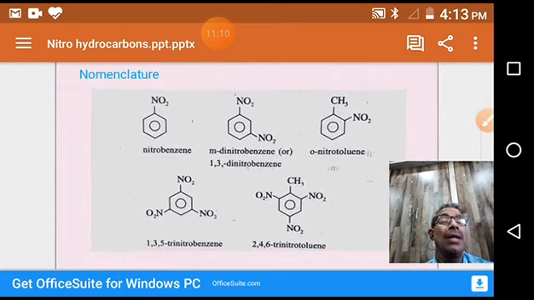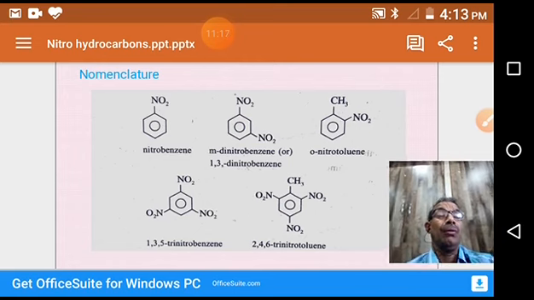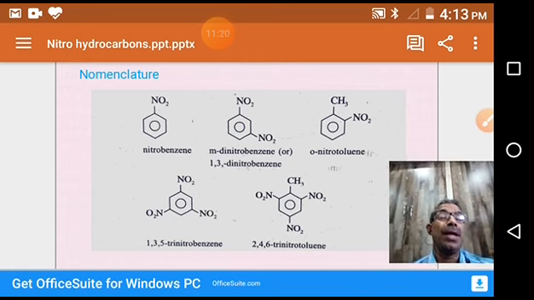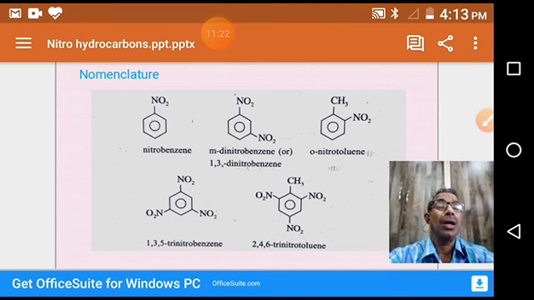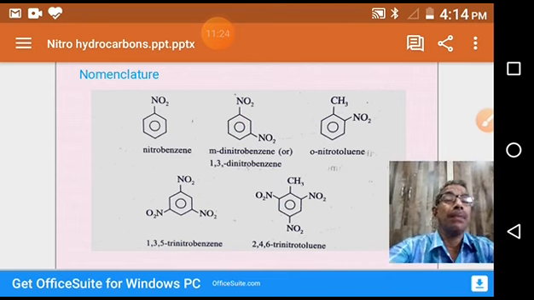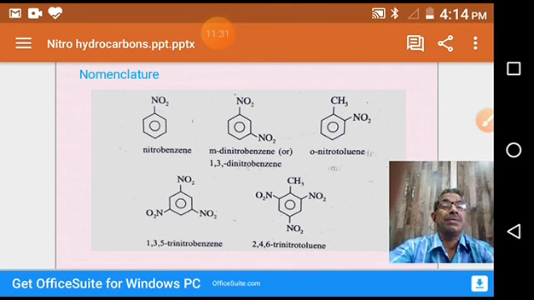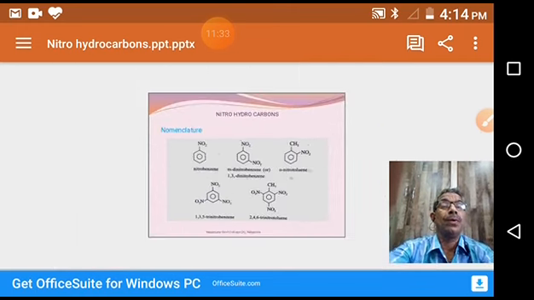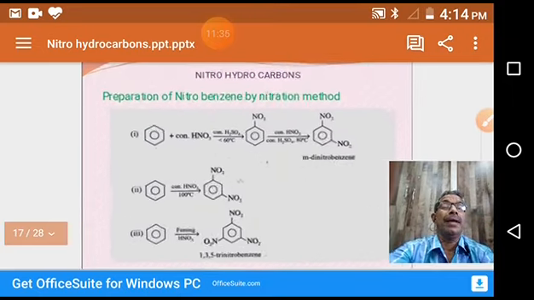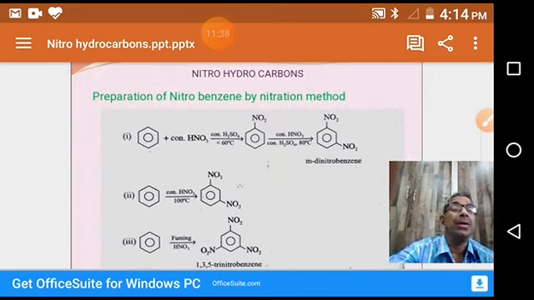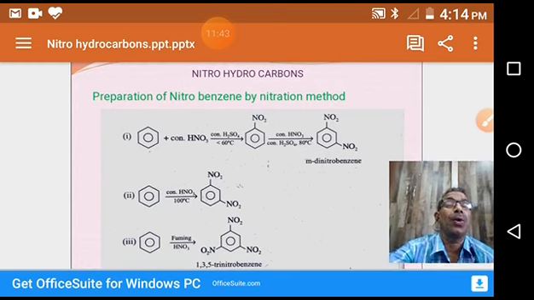So in naming of aromatic hydrocarbons, we call them nitroaromatic hydrocarbons. In the benzene ring, to specify the position of the nitro group, we will use ortho, meta, para terms. Okay. Then coming to the preparation. In this preparation, we are taking the example of nitrobenzene for aromatic nitrohydrocarbons.